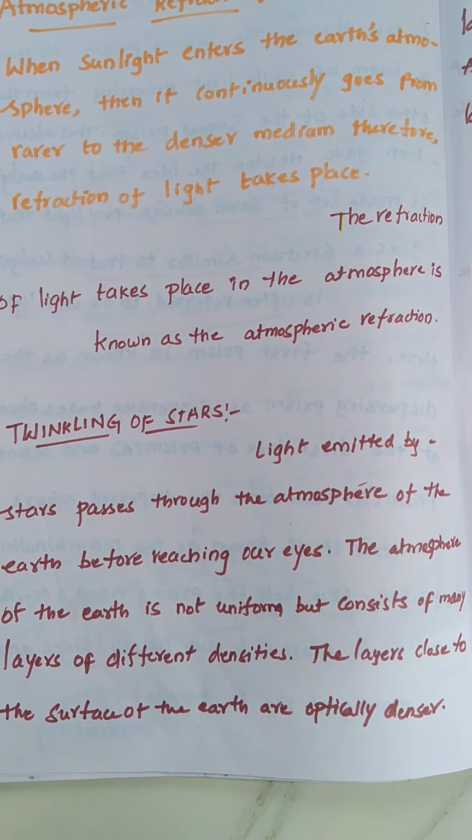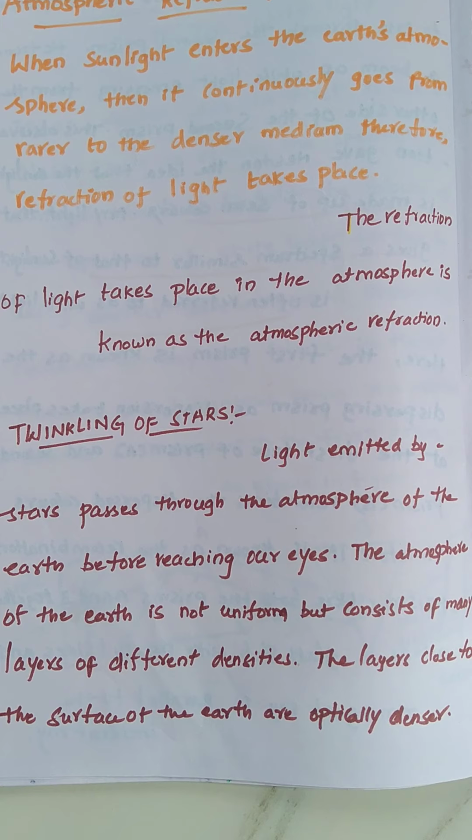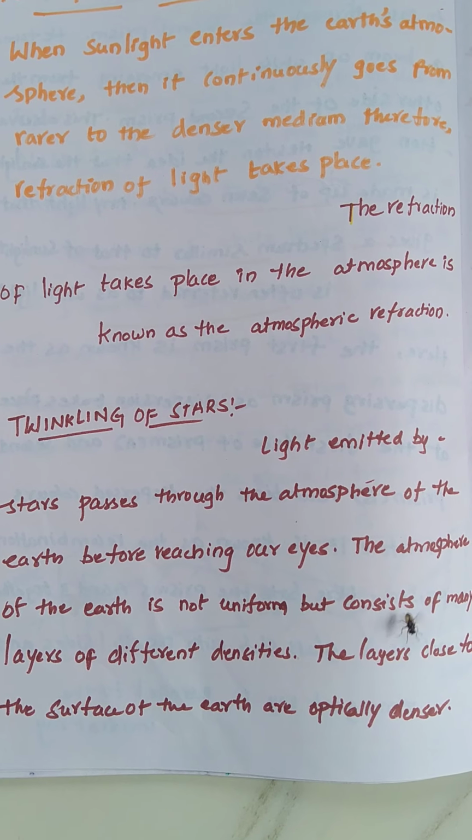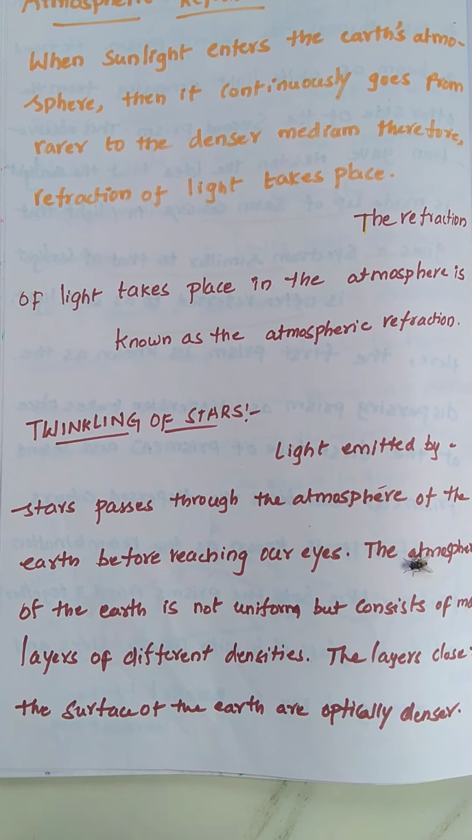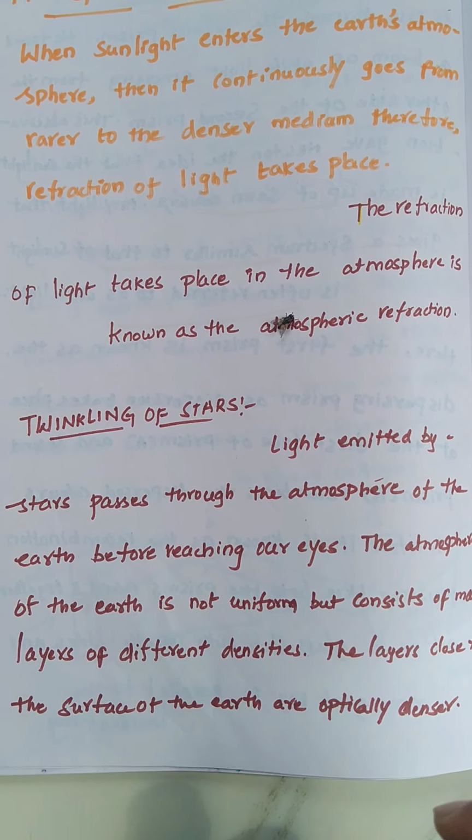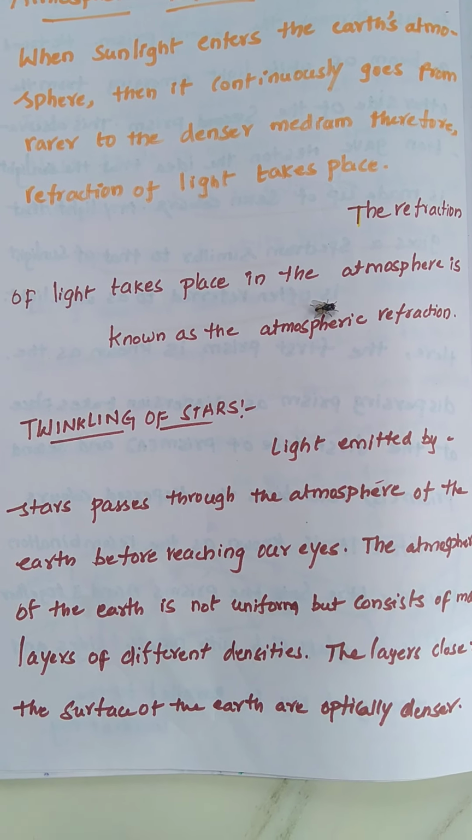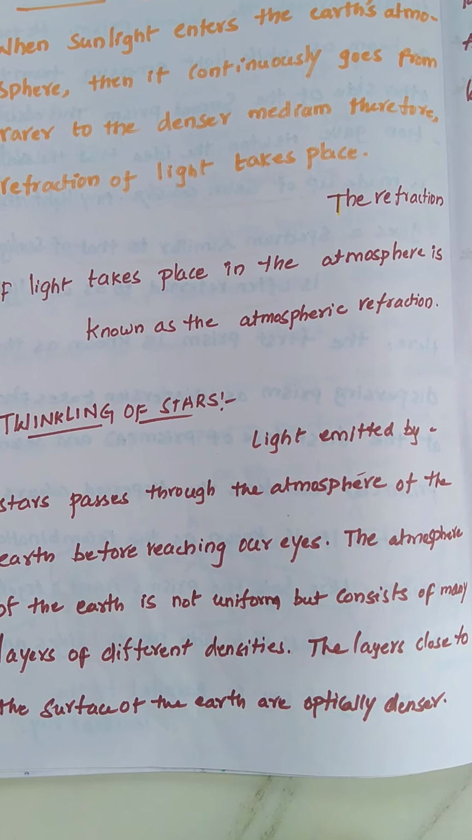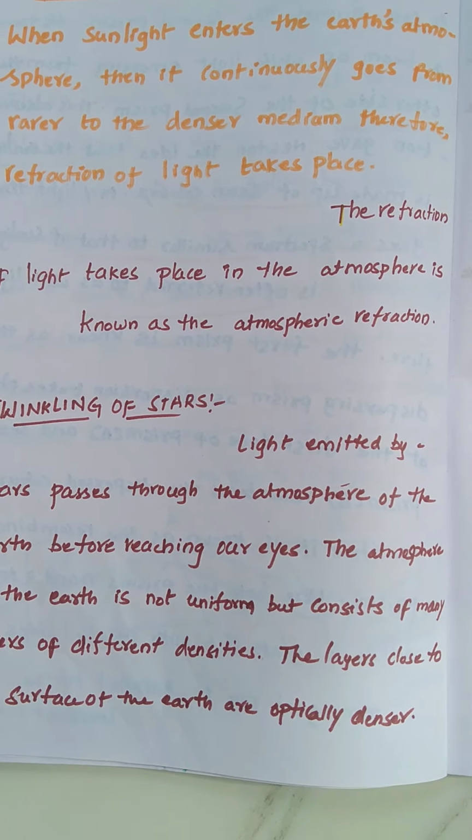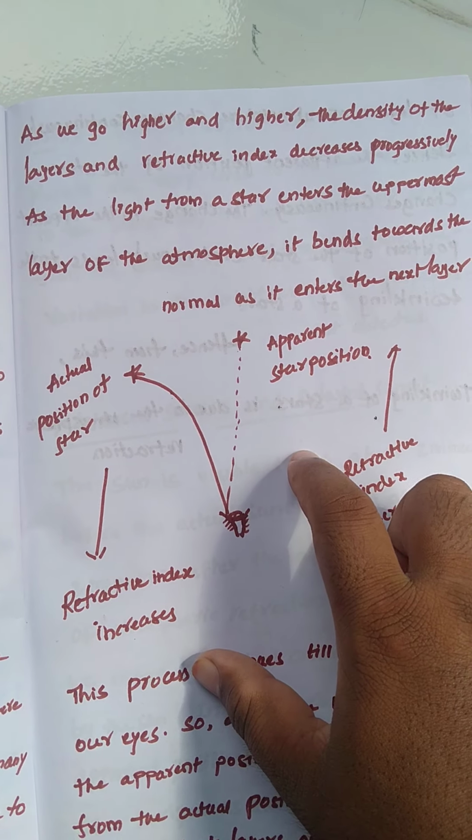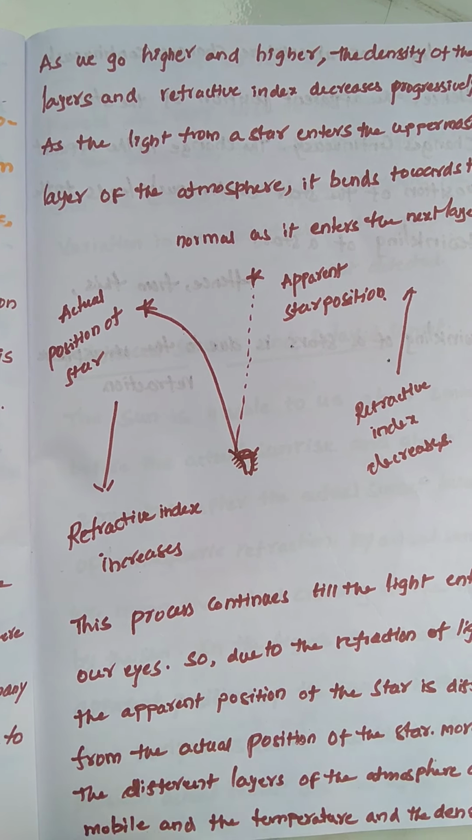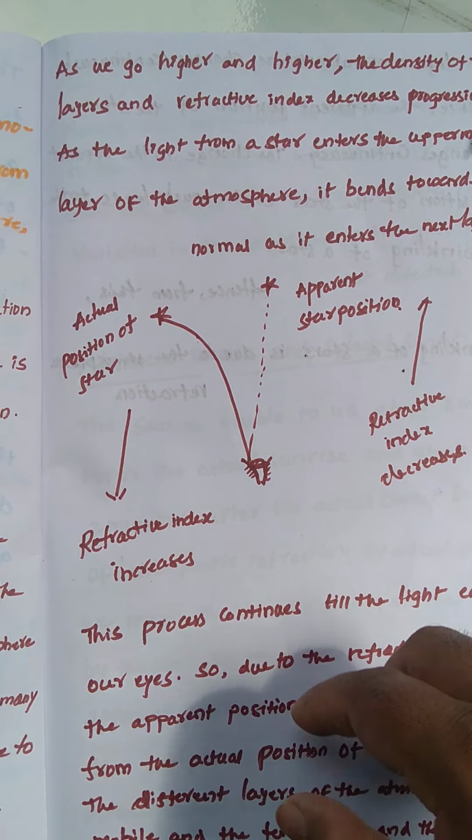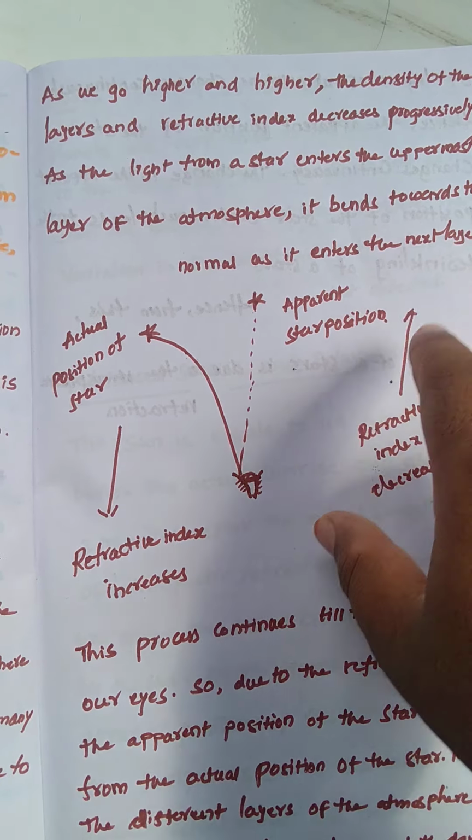The atmosphere of the Earth is not uniform but consists of many layers of different densities. The layers close to the surface of the Earth are optically denser. As we go higher and higher, the density of the layers and the refractive index decrease progressively. As the light from a star enters the uppermost layer of the atmosphere, it bends towards the normal as it enters the next layer.